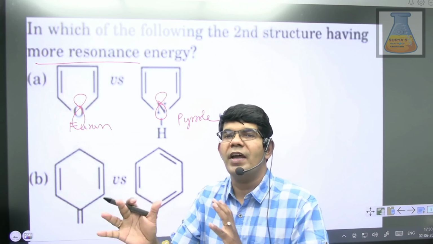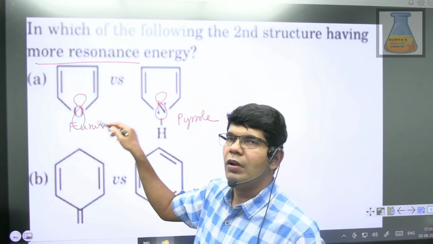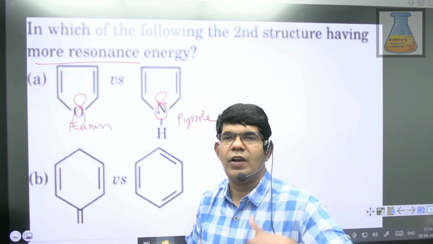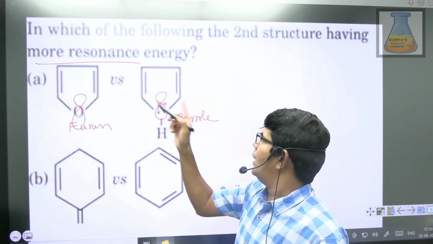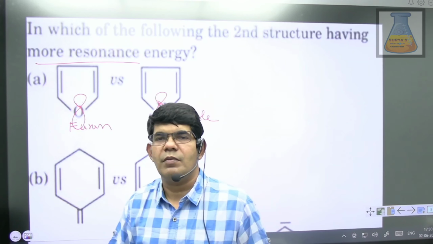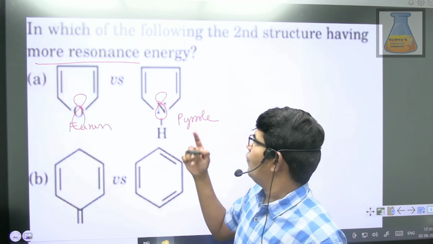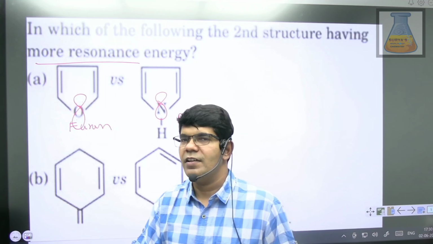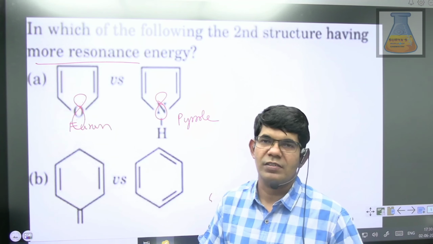Then how do you compare their resonance energy? Both are aromatic. Both have 4 carbon atoms with 4 different p orbitals and 1 p orbital of oxygen in furan, and 1 p orbital of nitrogen in pyrrole. Then you can compare their ability to involve in resonance.